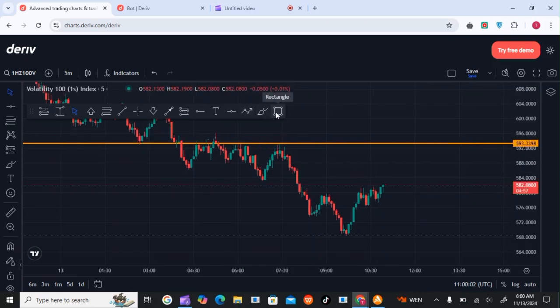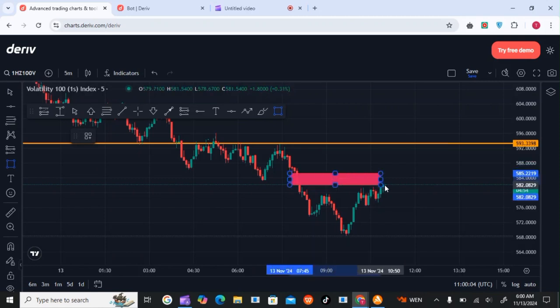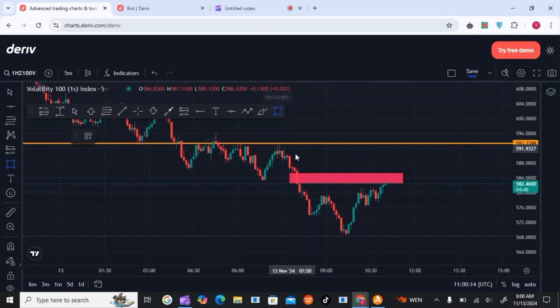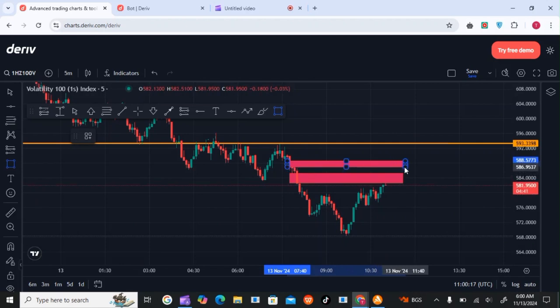I have talked about fair value gaps. This is a fair value gap, and the market must come and fill that gap. That is an inefficiency. Is there any other fair value gap? We have this fair value gap here, and the market must come and fill it.